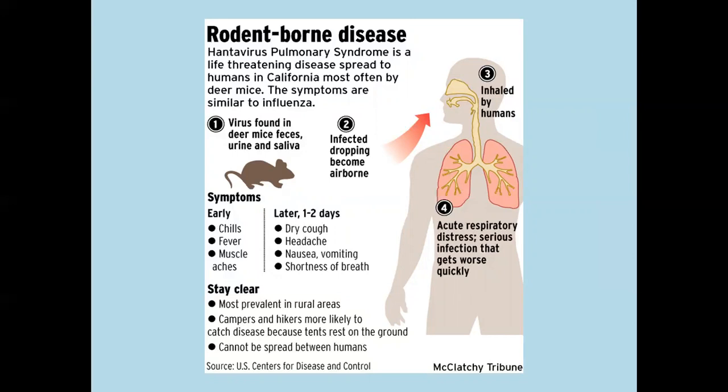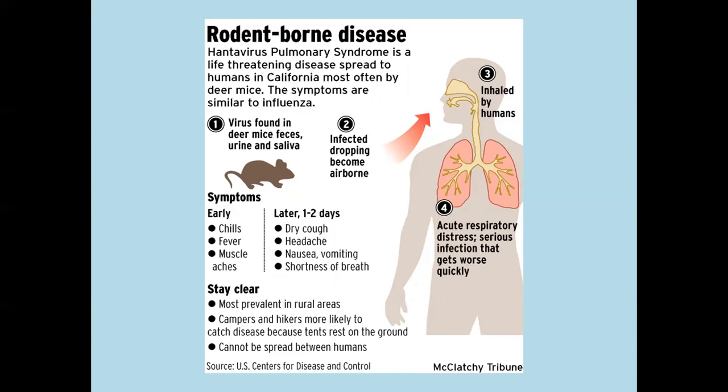The virus is found in the mice's feces, urine and saliva, so infected droppings become airborne. Once airborne, it is inhaled by the human, and then comes acute respiratory distress, a serious infection that gets worse quickly. What are the symptoms commonly present? Commonly, chills, fever and muscle ache are the early symptoms. Later, within 1 to 2 days, the individual will have dry cough, headache, nausea, vomiting and shortness of breath, because it acts on the lower respiratory tract.